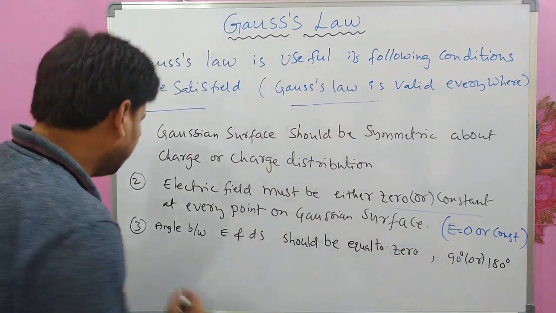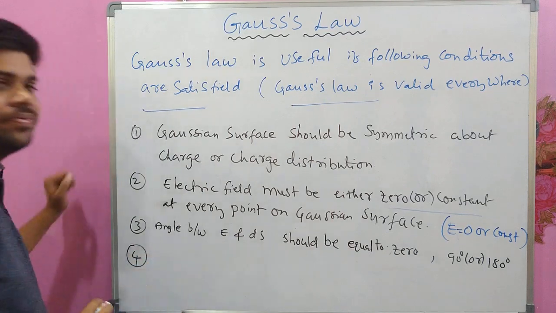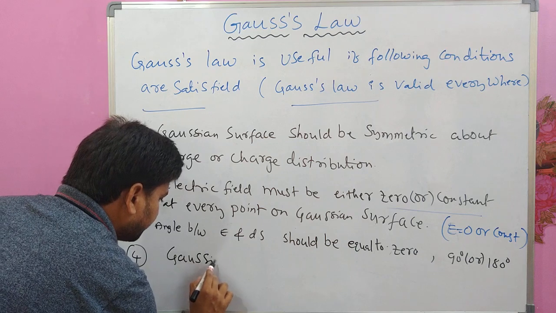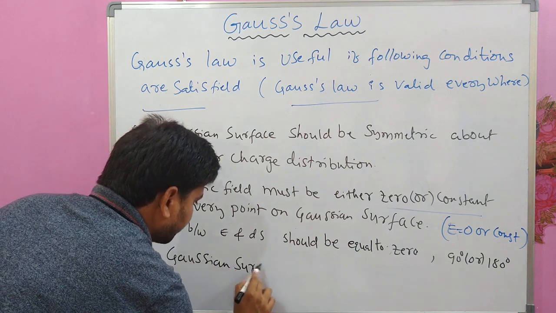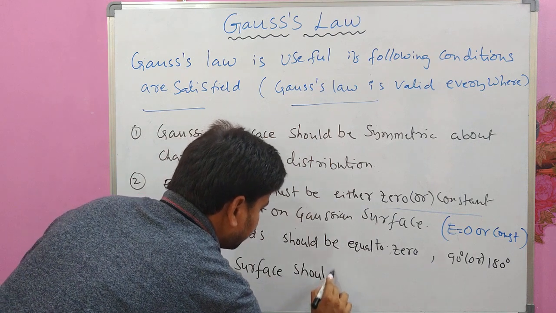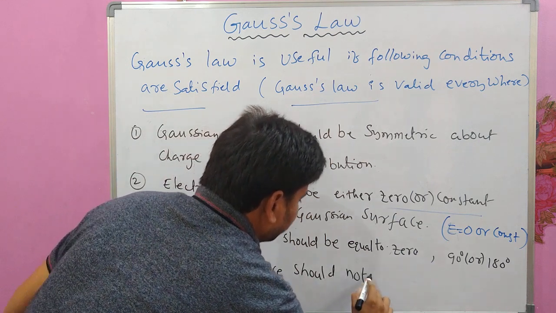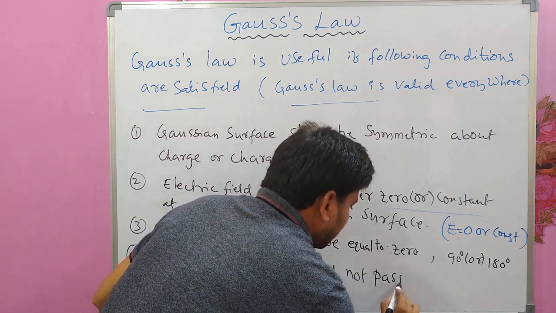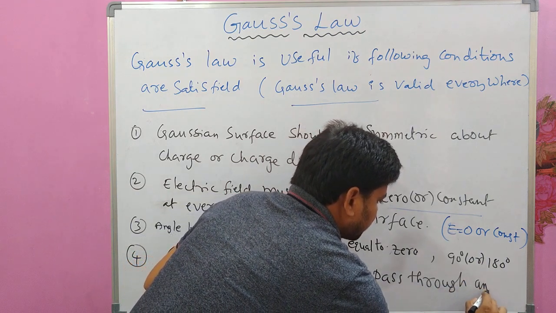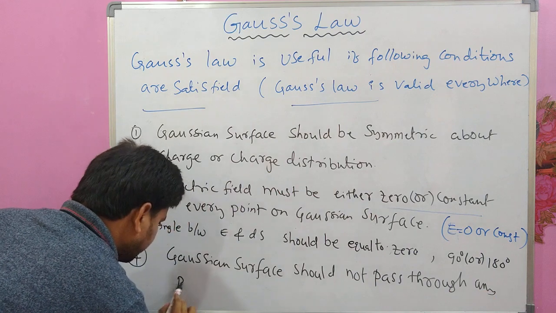Okay, and the fourth point is the Gaussian surface should not pass through any point charge.